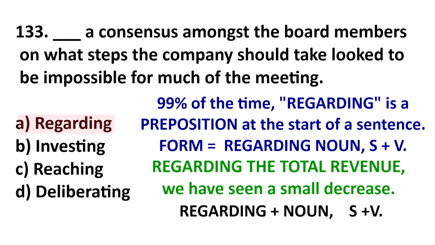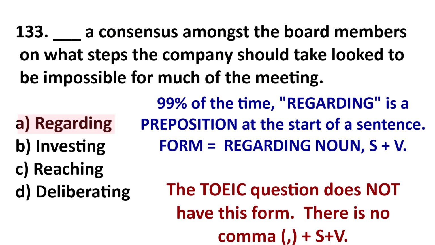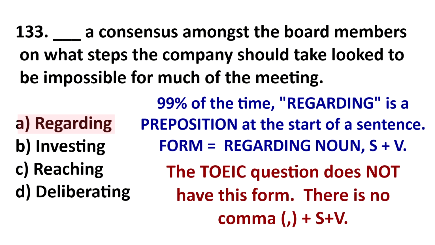Let's look at another example. Regarding the total revenue, we have seen a small decrease. So once again, this is like with regard to the total revenue or concerning the total revenue. So we see that form. Now, if we look at the TOEIC question, we do not have that form.